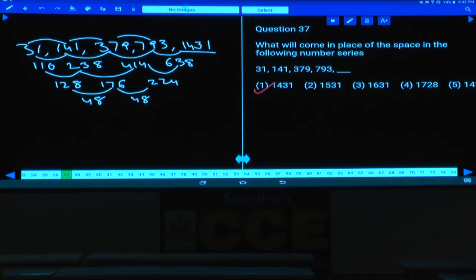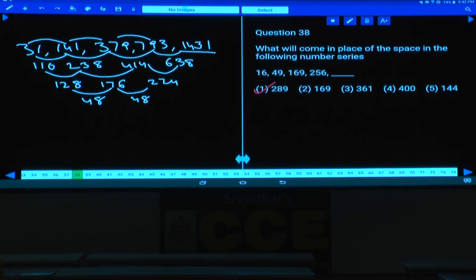And I will try once again. If there is a better logic, I will explain tomorrow. As of now, 1431 is the answer. This is the logic to this. And this is about question number 37. Yes, 38.